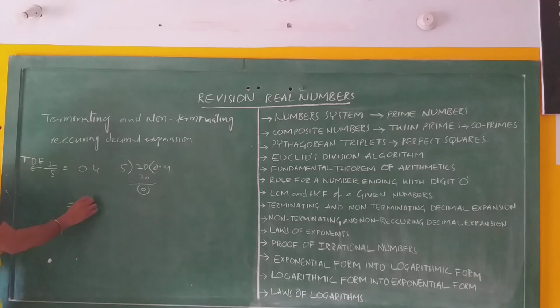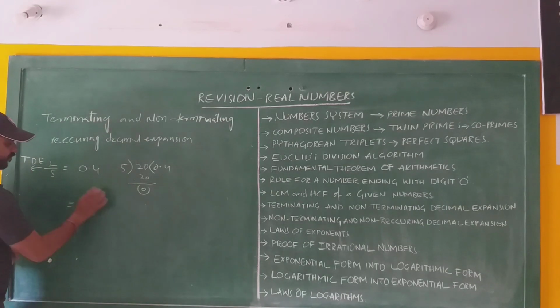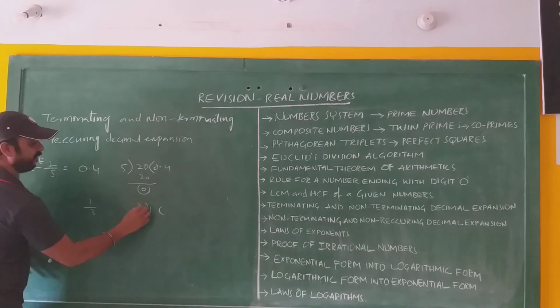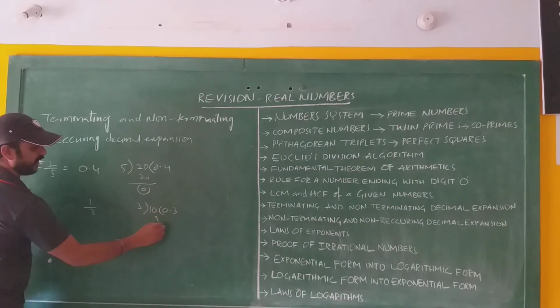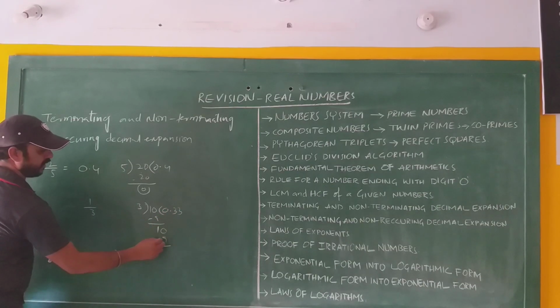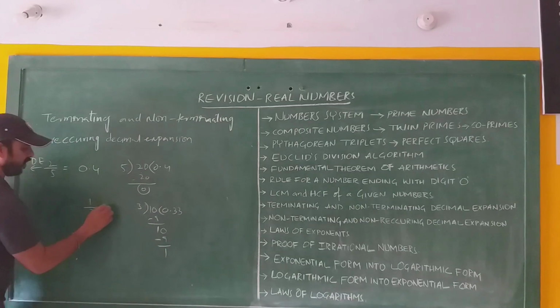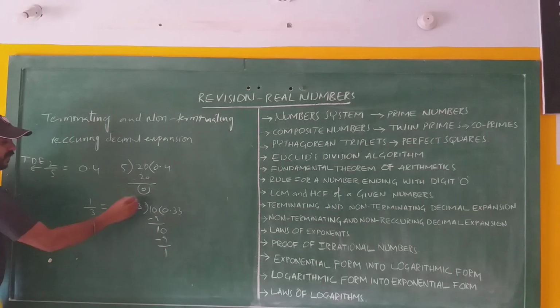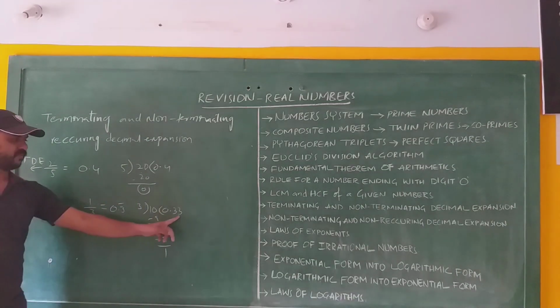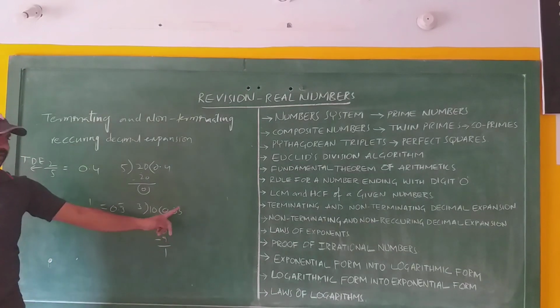Another example, 1 by 3. When we divide 1 with 3, 0.0, 3 3s are 9, again the remainder is 1, again 0, 3 3s are 9, and the remainder is 1. That means 1 by 3 is equal to 0.3 bar. That means the decimal expansion is repeating, 3 is repeated.